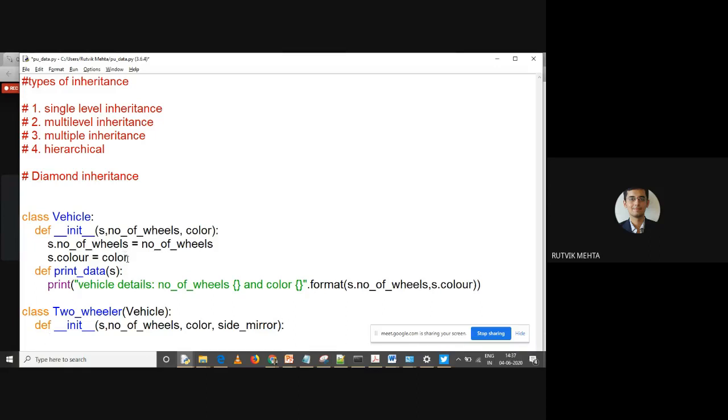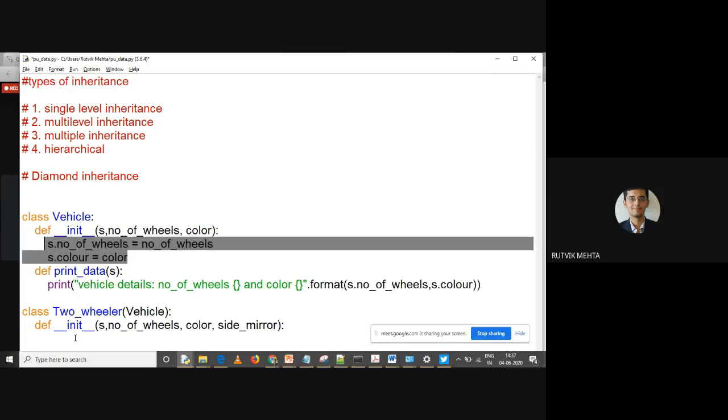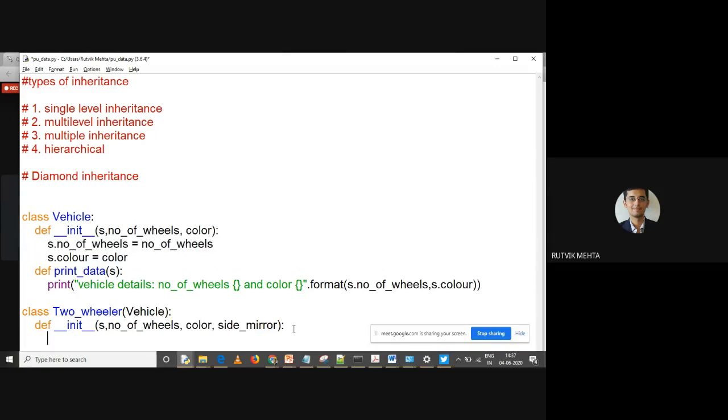Again, rather than copy pasting this, let me call it as vehicle, which is my parent class name, dot call this function. What function I'm going to call over here? I'm going to call init of the parent class. Right? Vehicle dot init, right? And how many arguments are there? Two arguments are there. Which two?